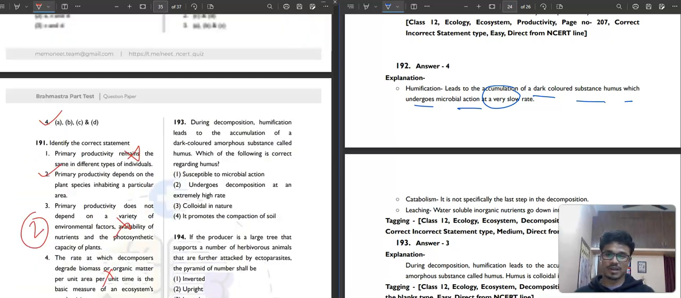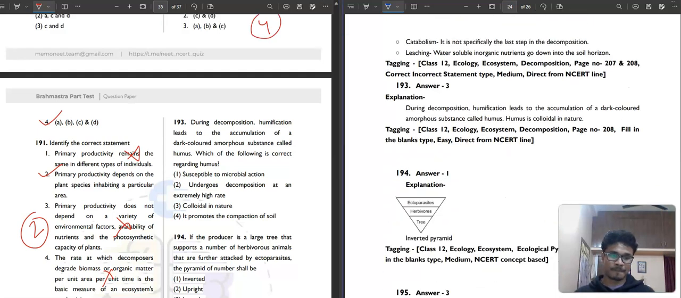And question number 193. During decomposition, humification leads to the accumulation of a dark colored amorphous substance called humus. Which of the following is correct regarding humus? Susceptible to microbial action? No. Undergoes decomposition at extremely high rate? No, slow rate. Colloidal in nature? Correct. It promotes the compaction of soil? No. So the third option is the correct answer.